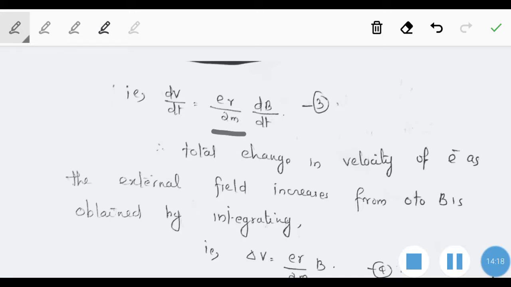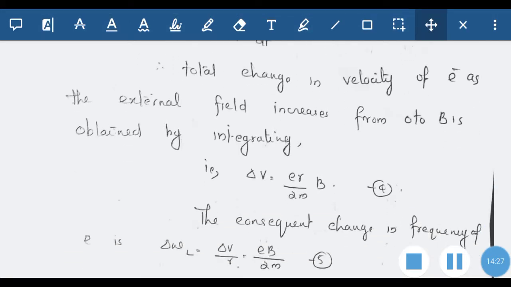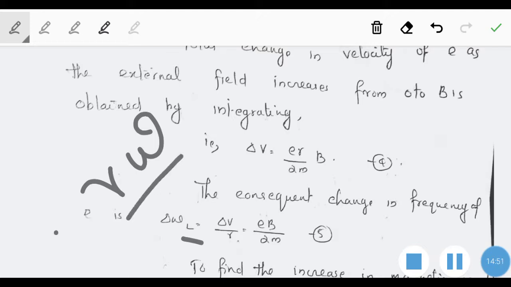Therefore, the total change in velocity of the electron as the external field increases from 0 to B is obtained by integrating this expression. Integrating this expression, we get er divided by 2m into the integral of dB by dt, that is equal to B. So delta V is equal to er divided by 2m into B, and the consequent change in frequency: velocity and frequency are related by V is equal to R omega.